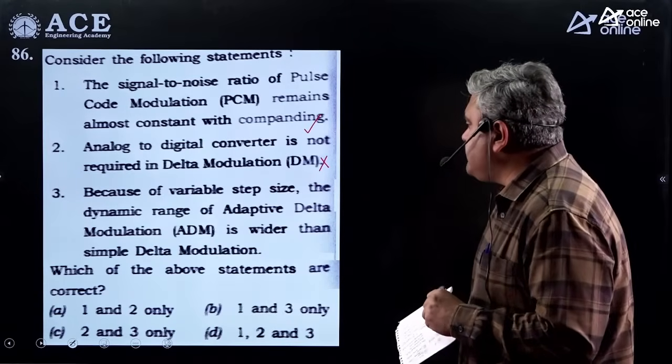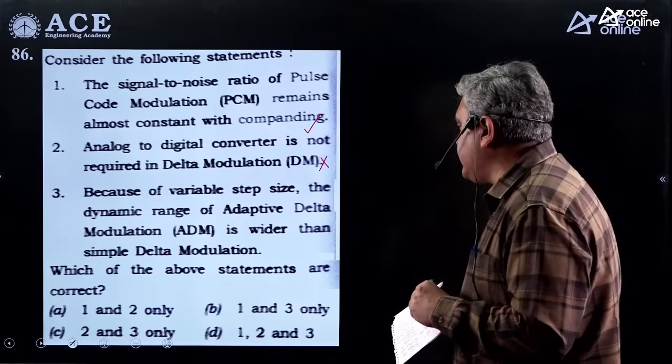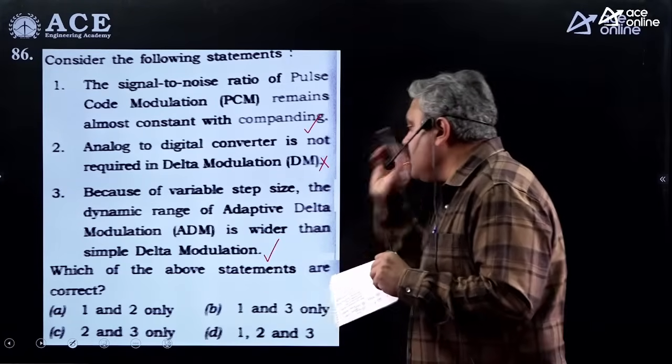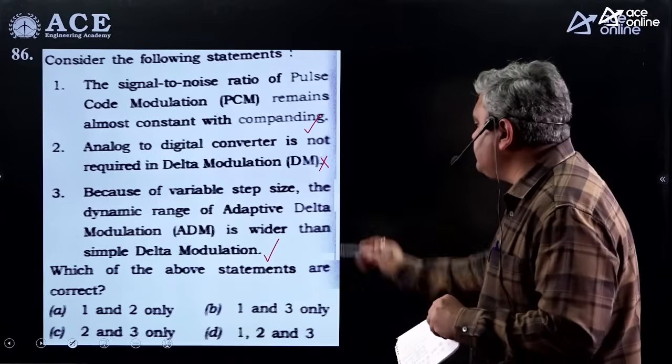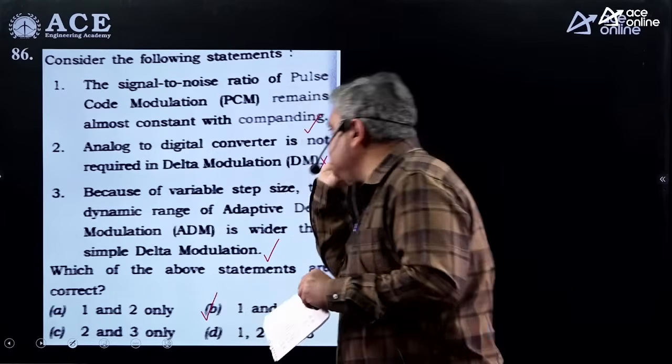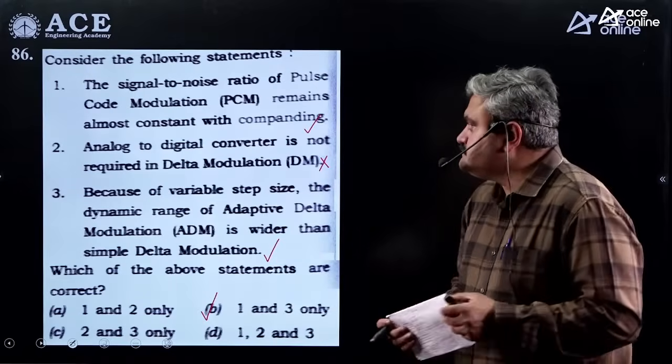Because of variable step size, the dynamic range of adaptive delta modulator is wider than simple delta modulator. That is true, no doubt. So which of the above statements are correct? So you can eliminate 2. So definitely statements 1 and 3 are correct. Clear? Right.